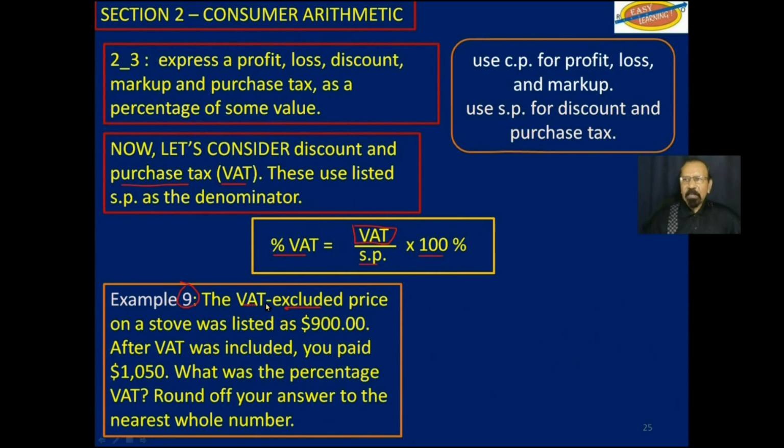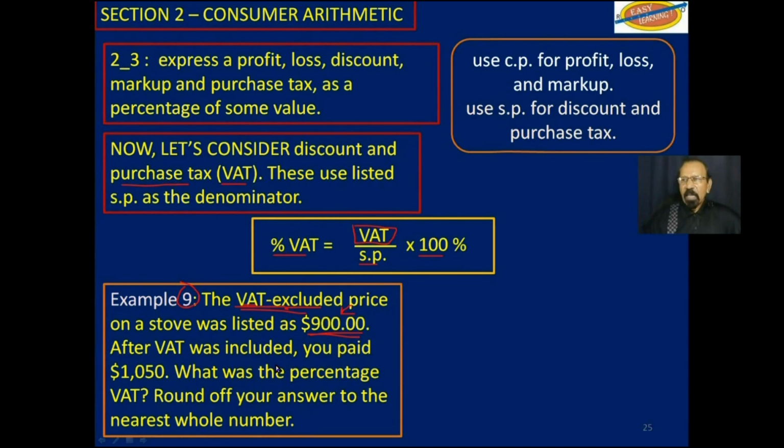The VAT excluded price on a stove was listed as $900. So without VAT, it's $900. Now that $900, of course, included the overhead and the net profit. But in addition to that, you have to pay VAT, which is an added tax that is charged on behalf of the government. The store does not keep that. That has to be paid to the government.